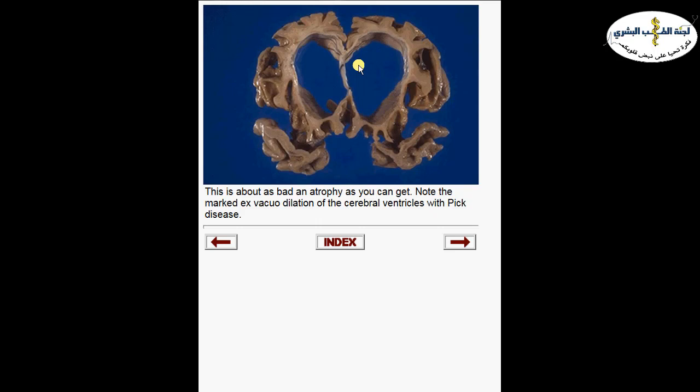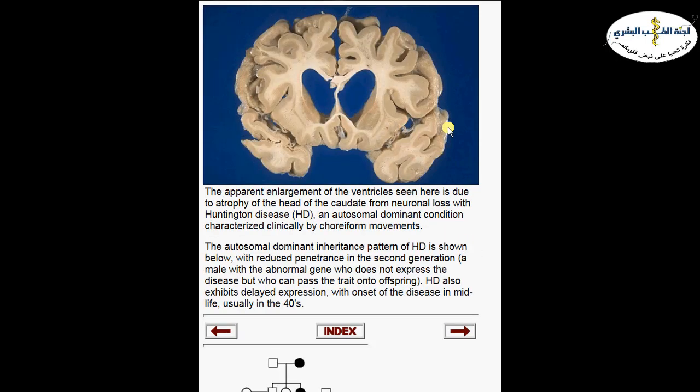So we can have compensatory hydrocephalus inside the ventricles due to the marked atrophy in Pick disease. So the third disease is Huntington disease.